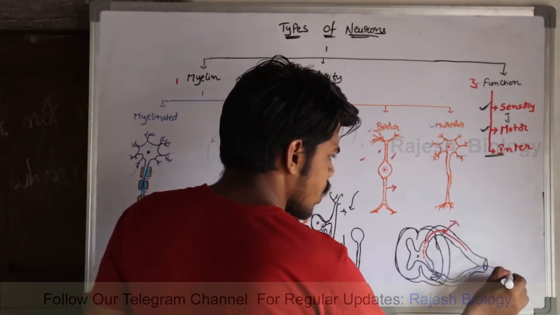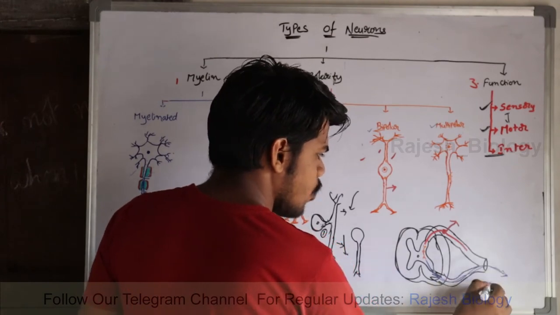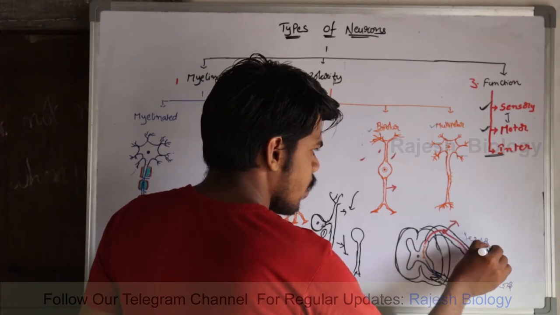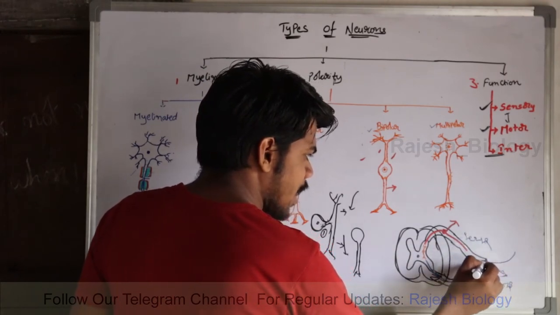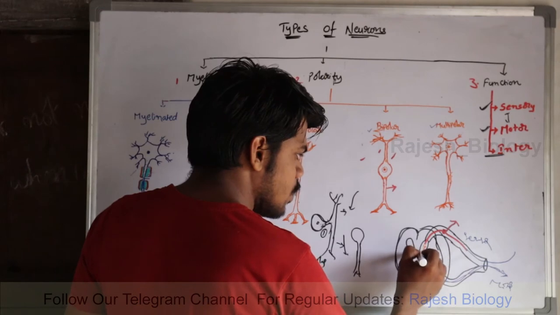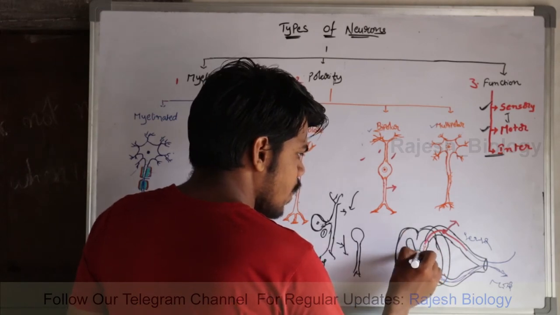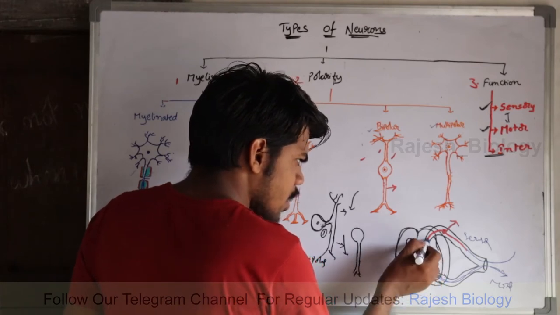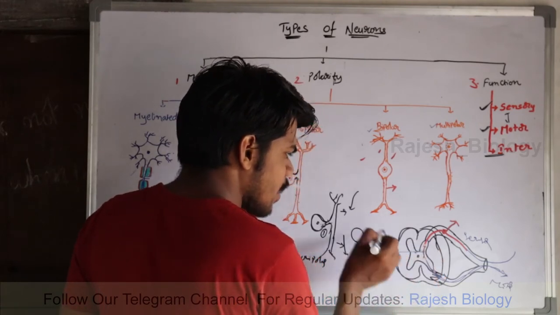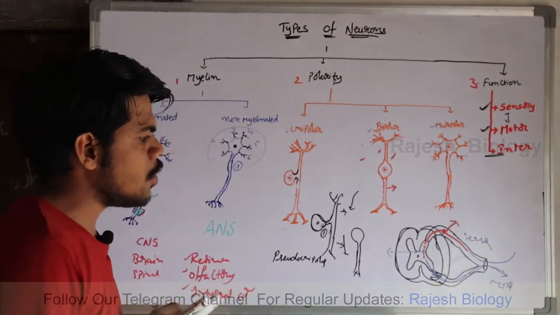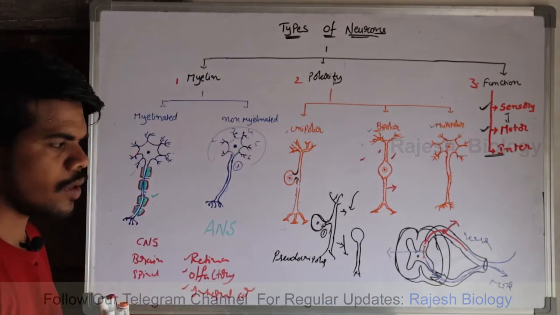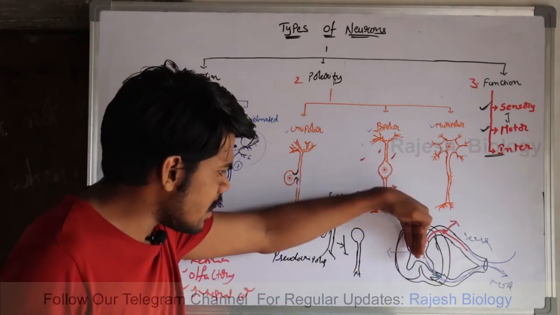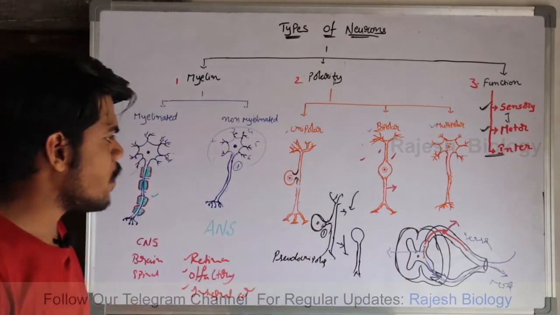This is the motor neuron and this is the sensory neuron. It receives stimulus from mechanical receptors and gives signals to the spinal cord. The one present in between the sensory neuron and motor neuron is known as the intermediate neuron, which connects the sensory neurons with motor neurons. It connects both neurons and sends signals to the motor neurons.